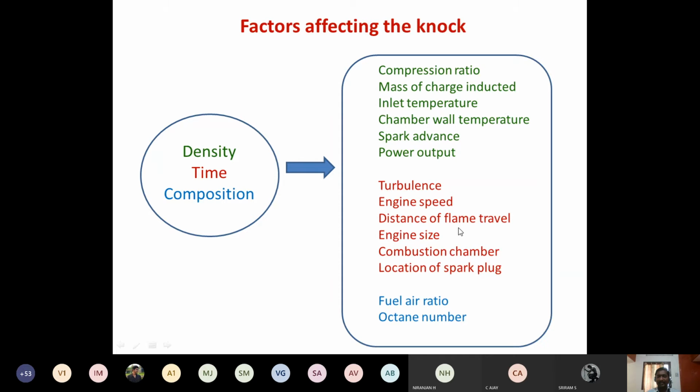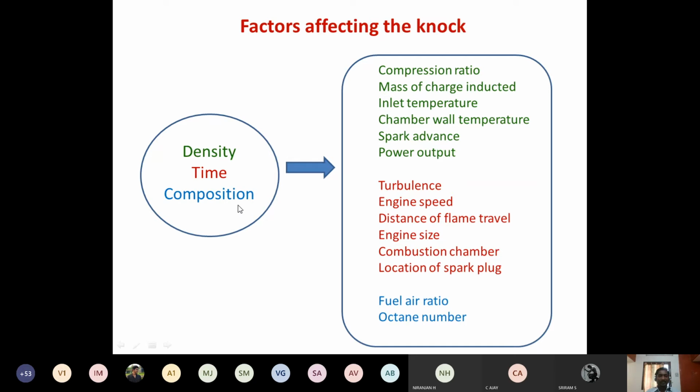If the engine size is bigger, or the diameter of the engine cylinder is bigger or smaller, what is going to happen? Then the combustion chamber design, right? The shape of the combustion chamber, and where to locate the spark plug. Whether we have to locate the spark plug on the side of the engine cylinder or at the center, right? So these are the parameters which are directly related to the timing factor.